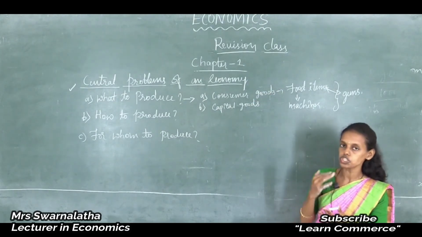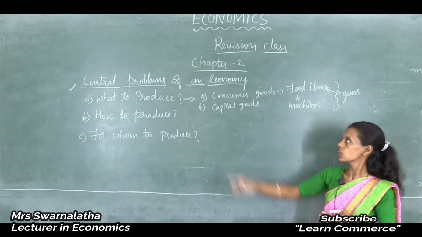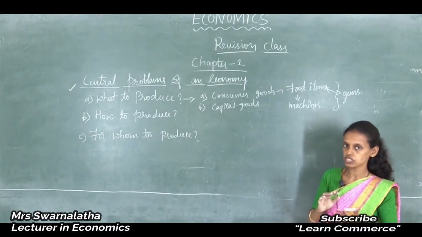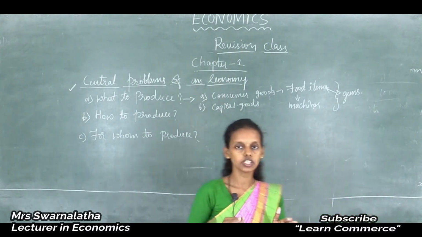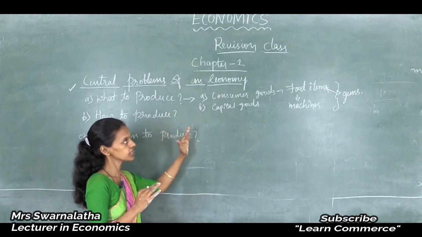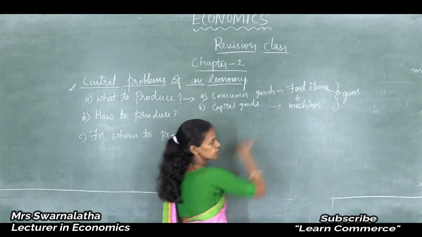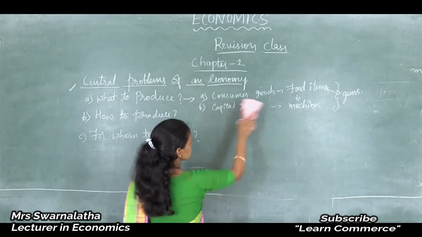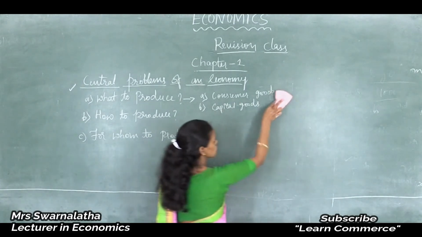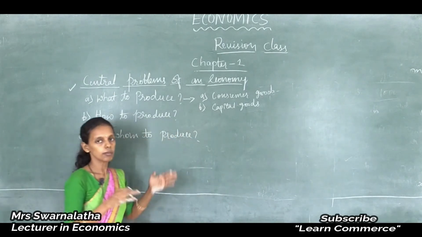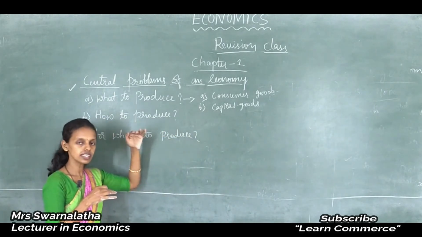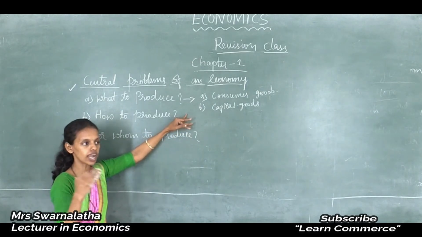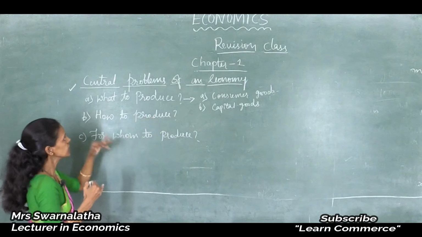What kind of goods should be produced, in what quantities, whether to produce more consumer goods or more capital goods. Consumer goods means more food items, capital goods means more machines. One should see the requirement of the economy, then go for producing these kinds of goods according to the economic situation. By seeing the economic situation, one should take the decision what kind of goods should be produced in the economy.